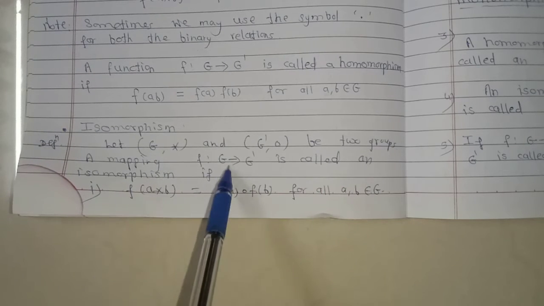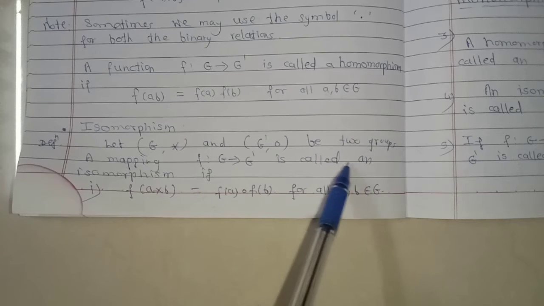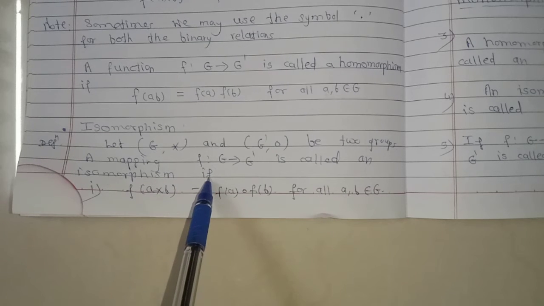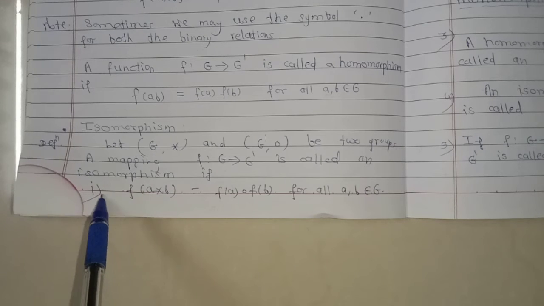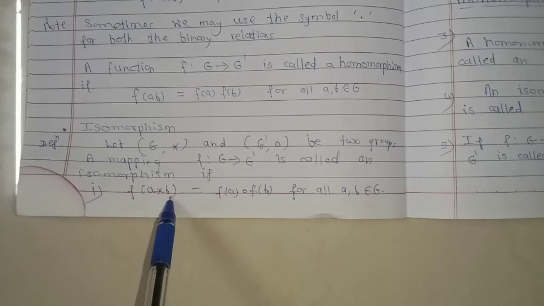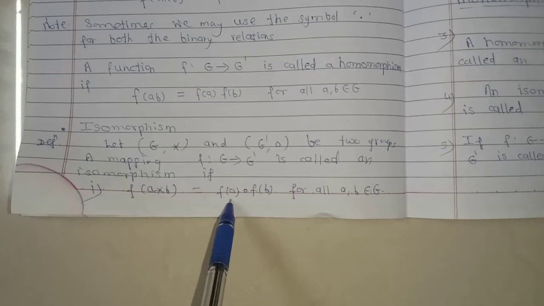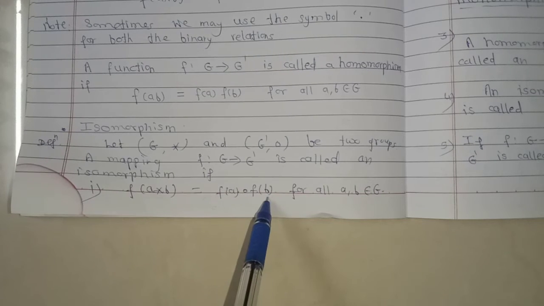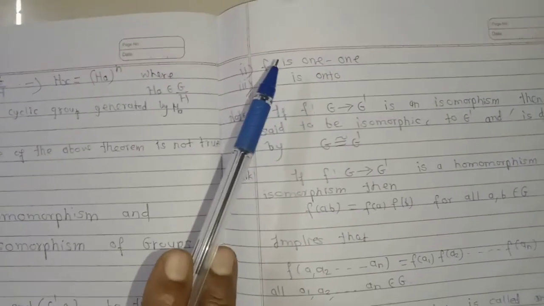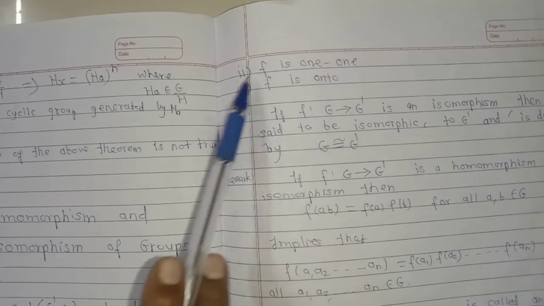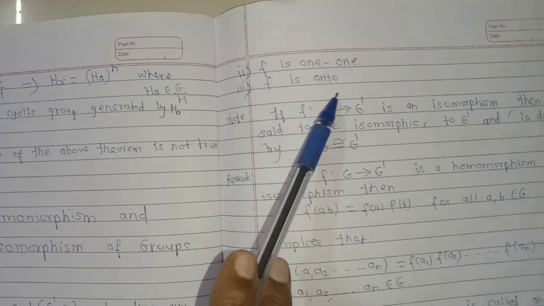A mapping f from G to G' is called an isomorphism if, first property, f(a * b) = f(a) ∘ f(b) for all a, b belongs to G. Second property is f is 1-1 and third property is f is onto.